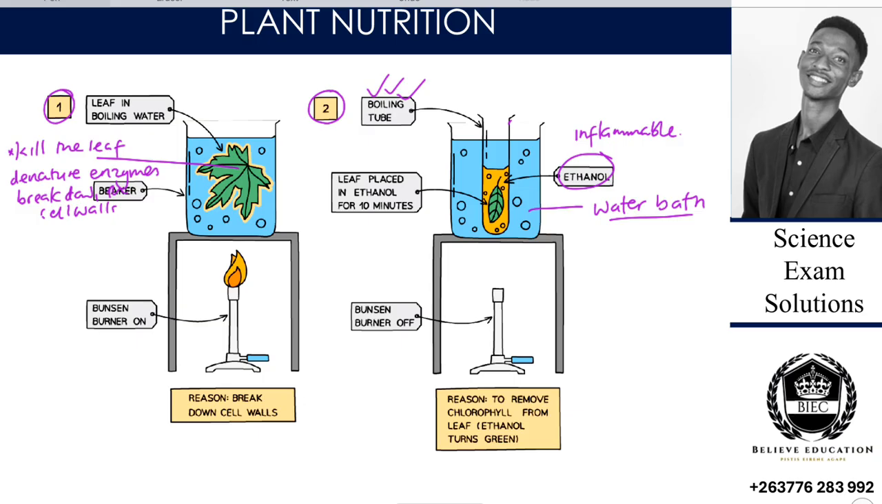But the reason for boiling the leaf in alcohol or ethanol is so that we can remove chlorophyll. So to remove our chlorophyll, our ethanol would turn green. Why? Because the ethanol draws out chlorophyll from the green leaf. This green leaf becomes brittle, right? We are left with a brittle, dry leaf. Are we together? Then we go next.